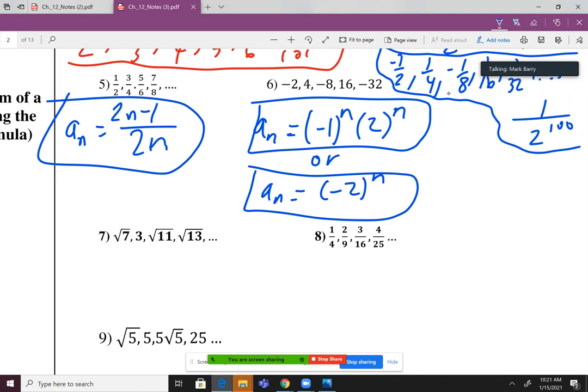Now, what I'm going to note over here is that you cannot do this. If you did -2 to the n with no parentheses, that's actually incorrect. That sequence would actually be all negatives. Because of order of operations, you would do the 2 to the n power first, which would be all positives, and then switch them negative. So it would be all negatives. So that's no good. Got to use those parentheses in this case, okay?